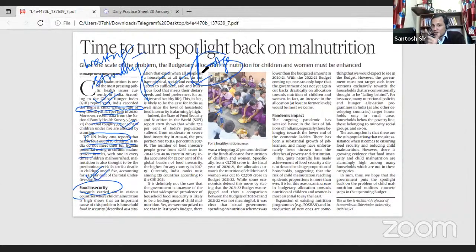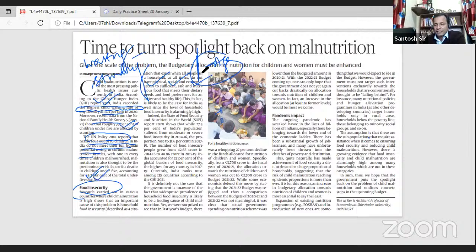Whenever you get a question on food security, my friend, you can use this term: physical accessibility to food, social accessibility to food, economic accessibility to food, and sufficient quantity of nutritious food is called food security. A beautiful definition of food security that this article gives.